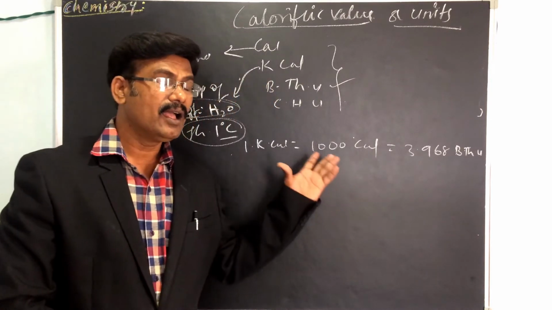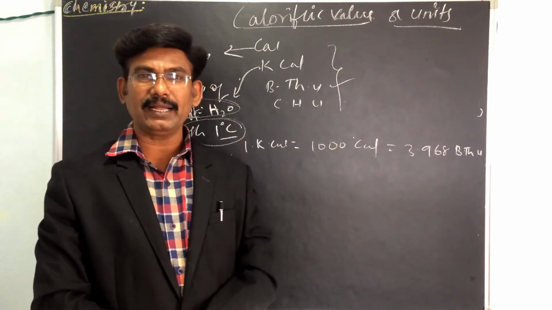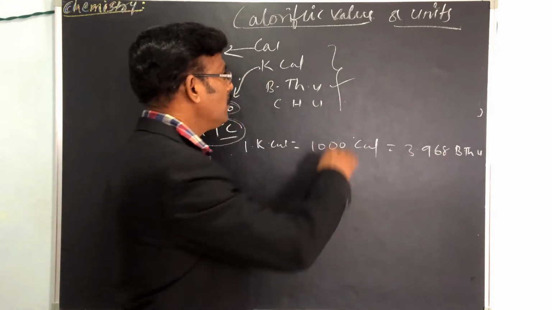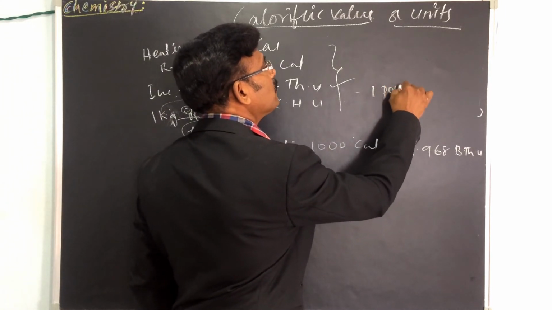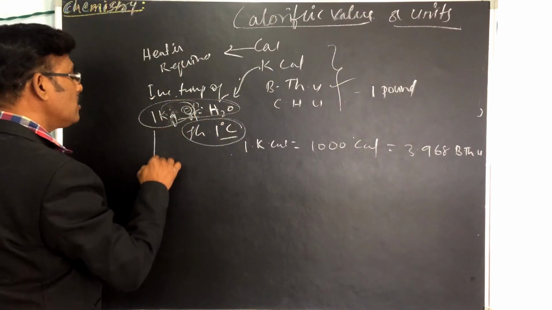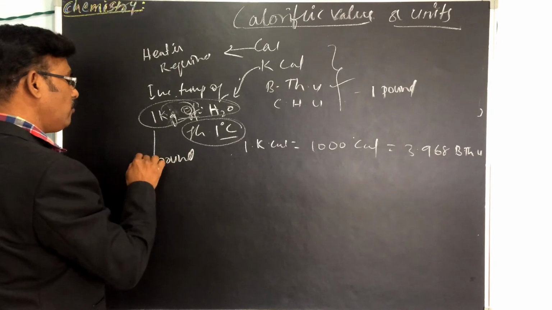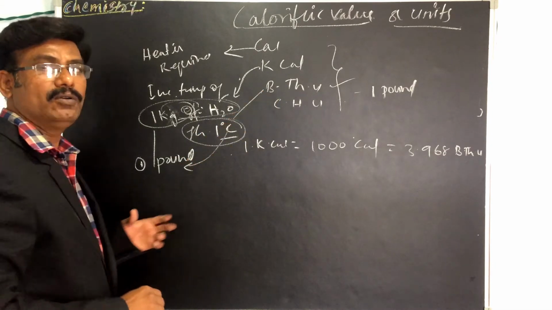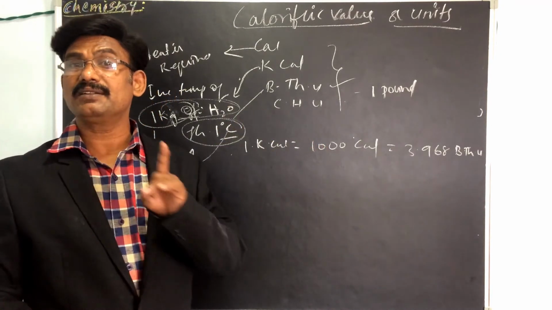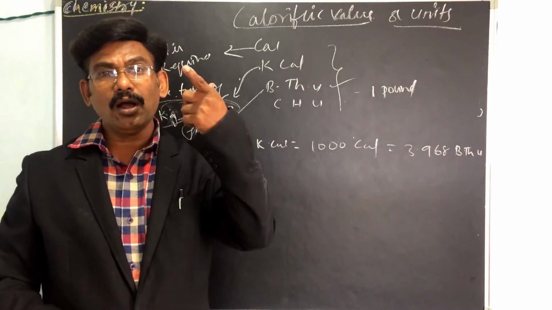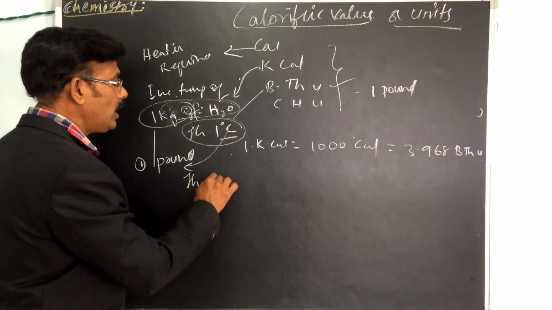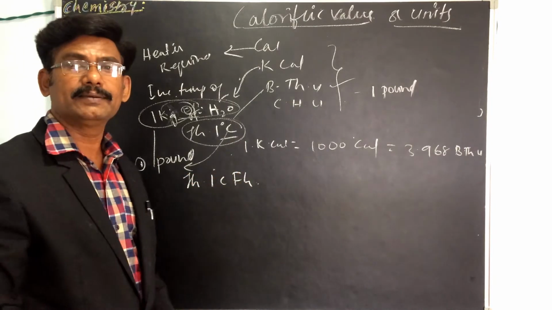It is defined as the quantity of heat required to increase the temperature of 1 pound of water, not grams, not kilograms, only pounds, through 1 degree Fahrenheit, not centigrade.